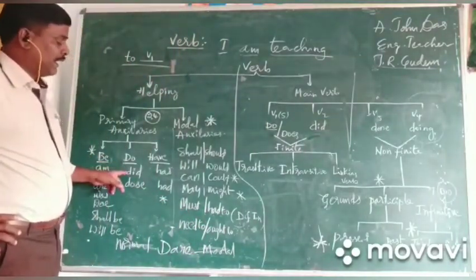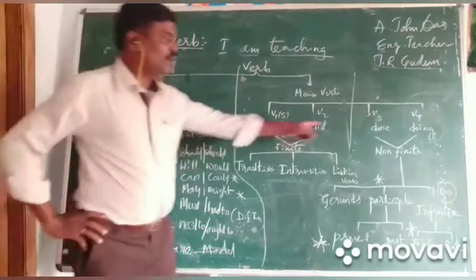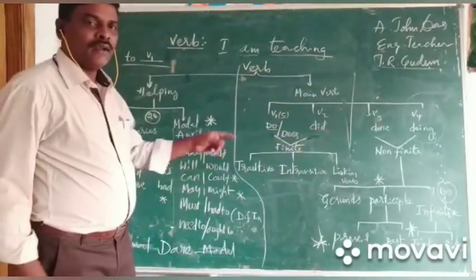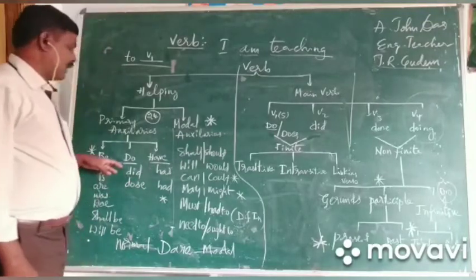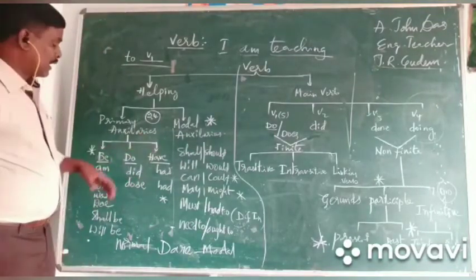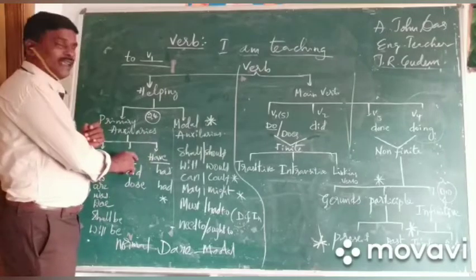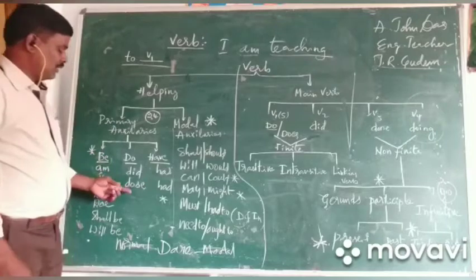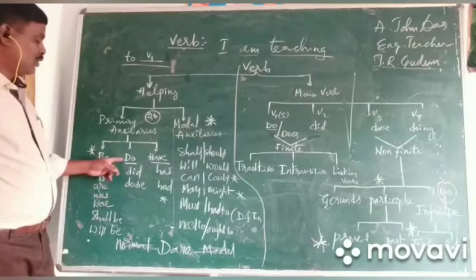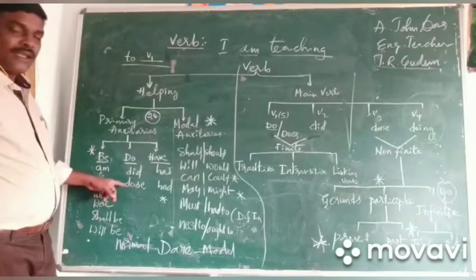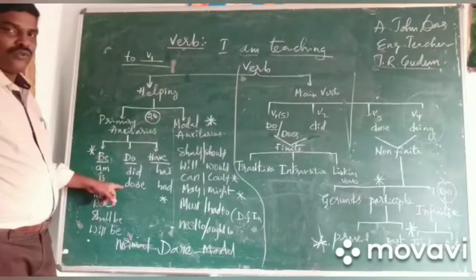Do, did, done, doing. Again, these are the do forms. In the present tense, for the third person singular, does is used. So here it is does for do.